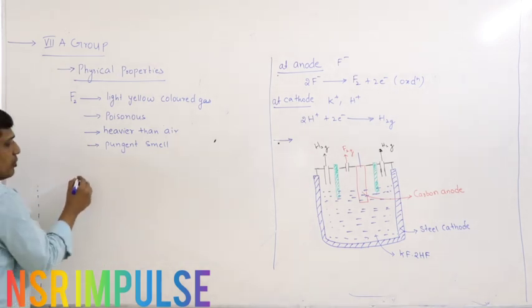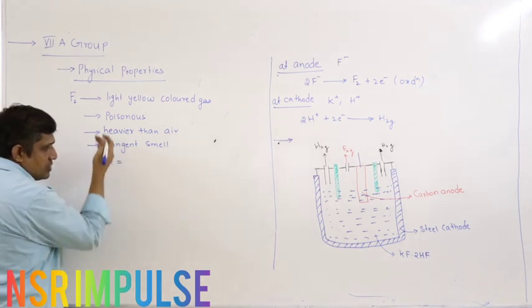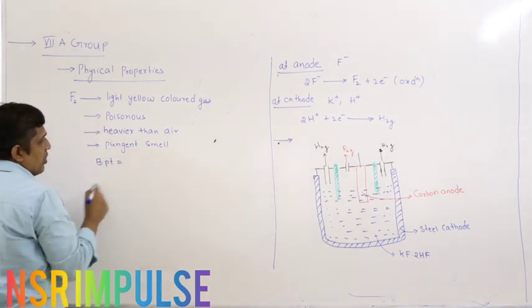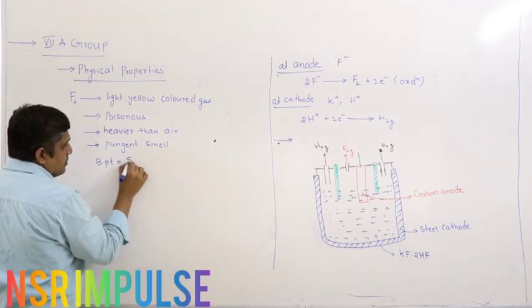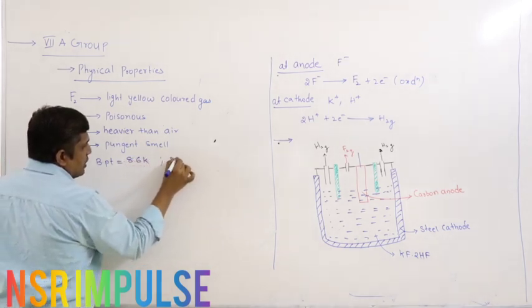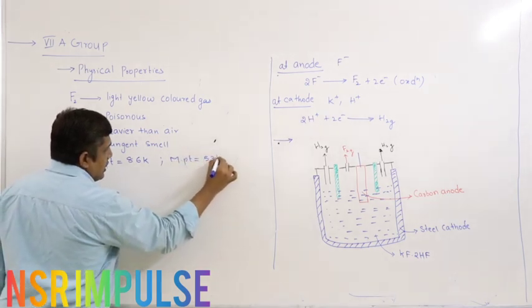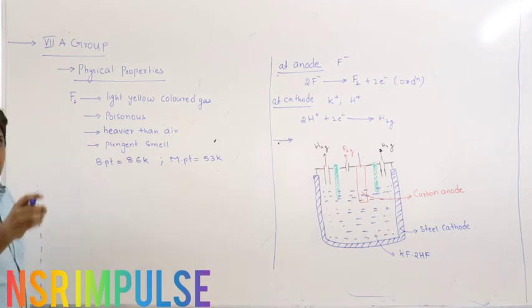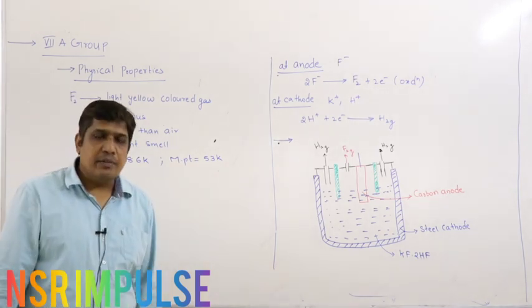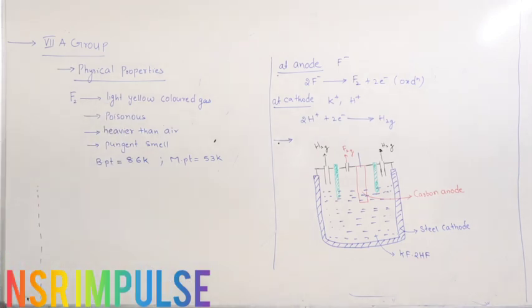Coming to its boiling point and melting point. If you cool it, you will get a liquid. The boiling point of that liquid is 86 Kelvin, and the melting point of fluorine is 53 Kelvin. So these temperatures are way below room temperature, hence at room temperature it is a gas.